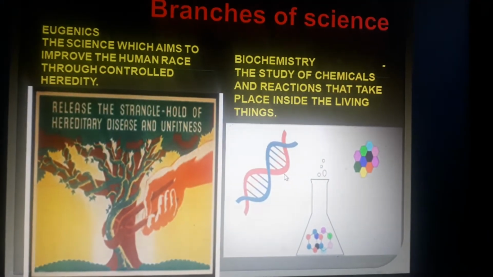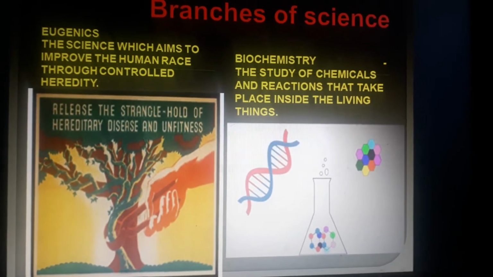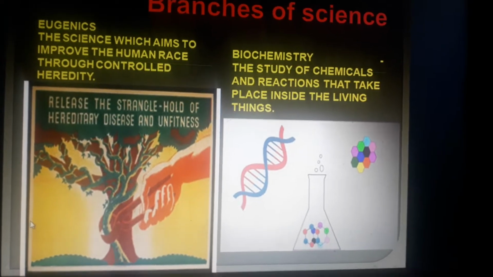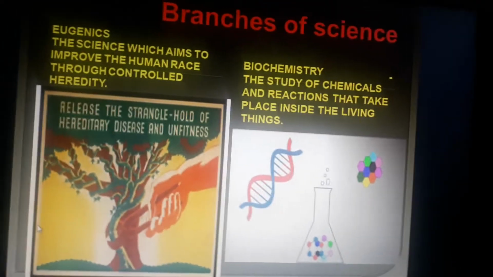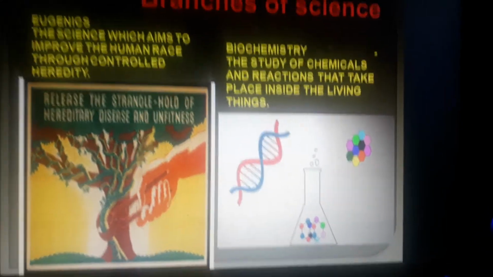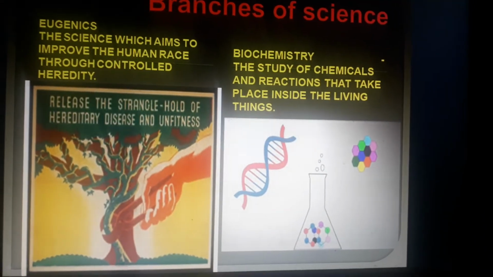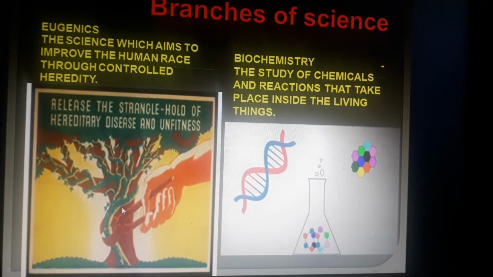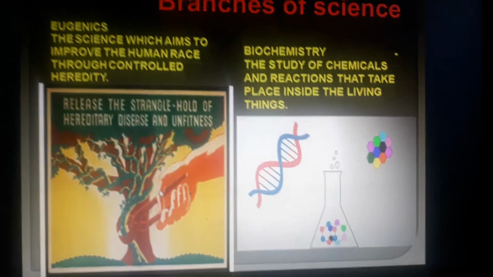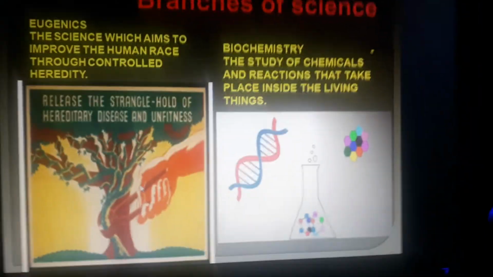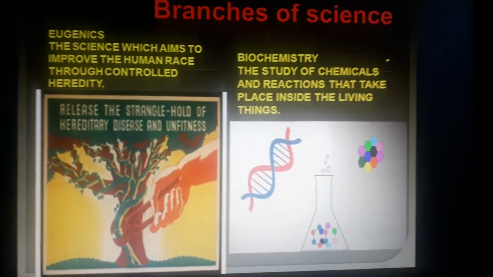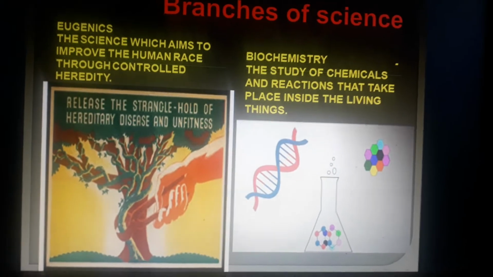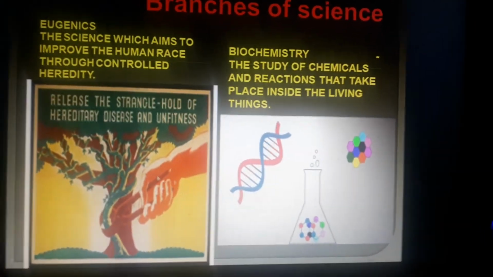Then eugenics is a science which talks about the development of the human race, that is improvement. Whatever is undesirable is taken out from the characteristics of the human race, and whatever is perfect and good is tried to be developed and improved more. That is what is done in eugenics.